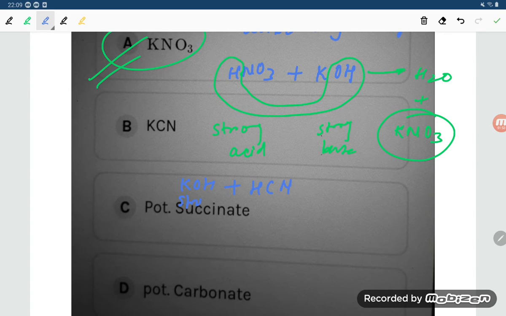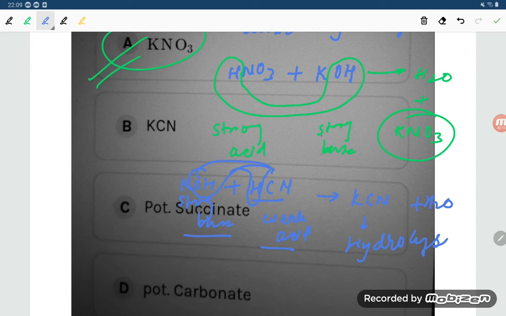KOH is a strong base, no doubt, but HCN is a weak acid. So it will form KCN plus H2O, and this is the salt of a strong base and weak acid, so it is hydrolyzed.